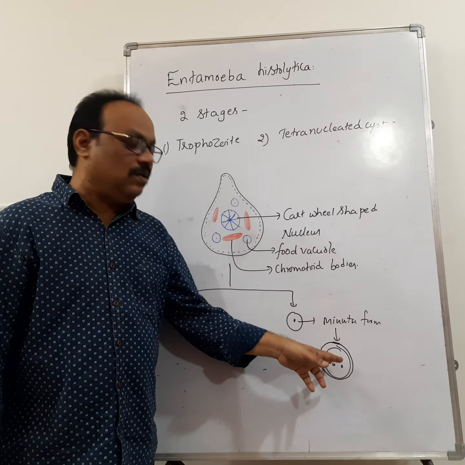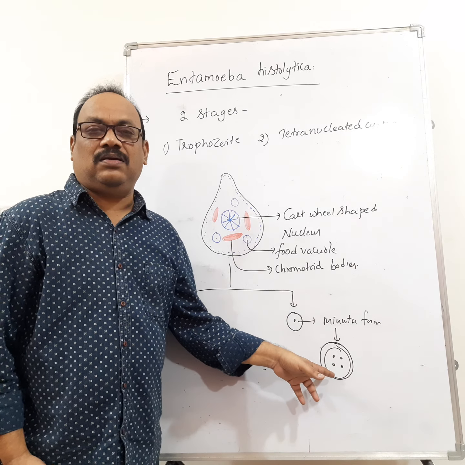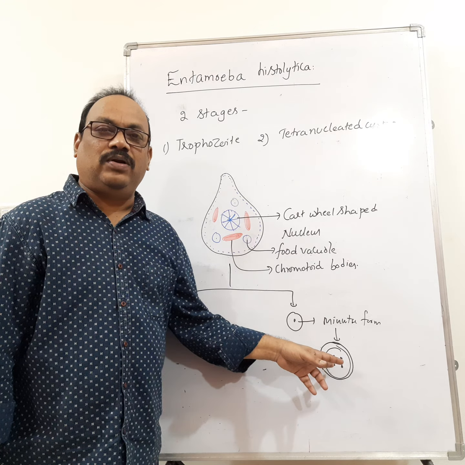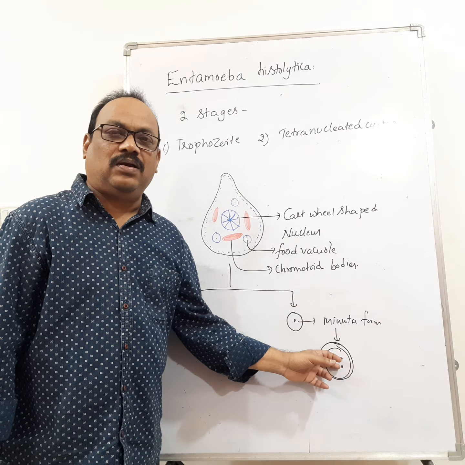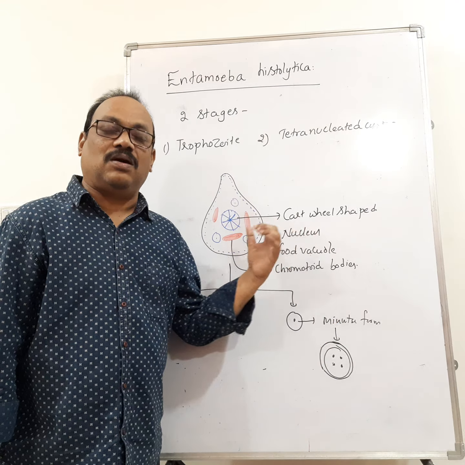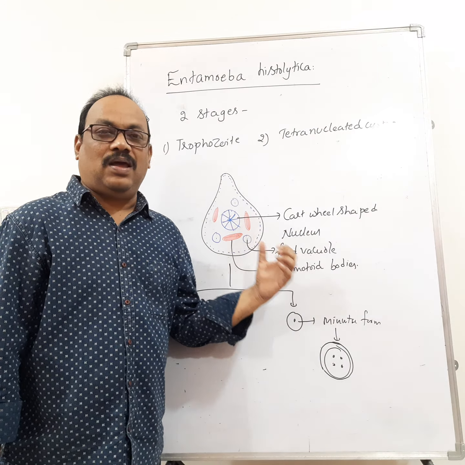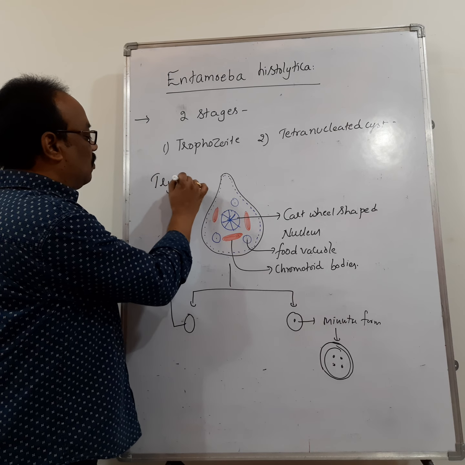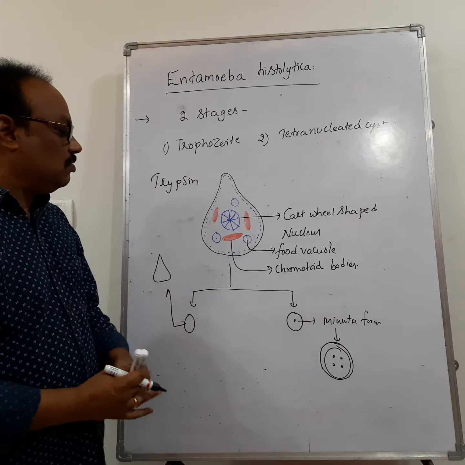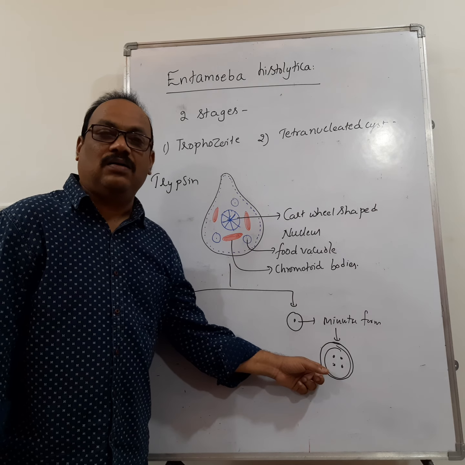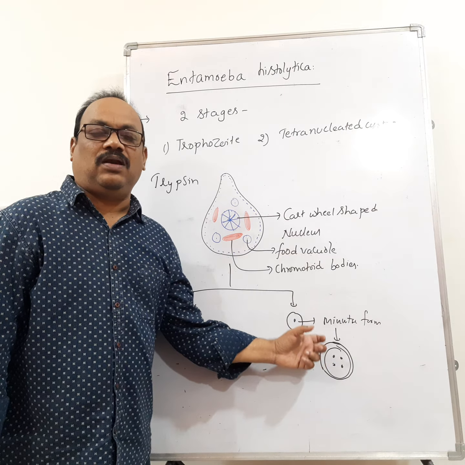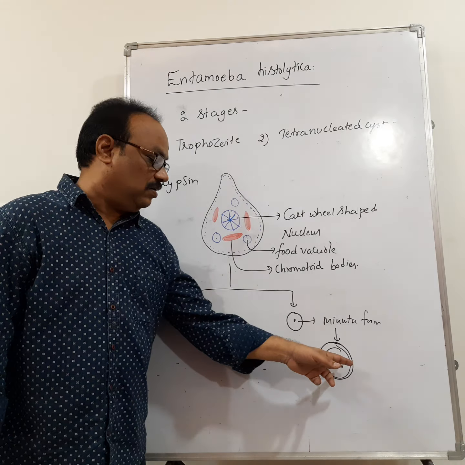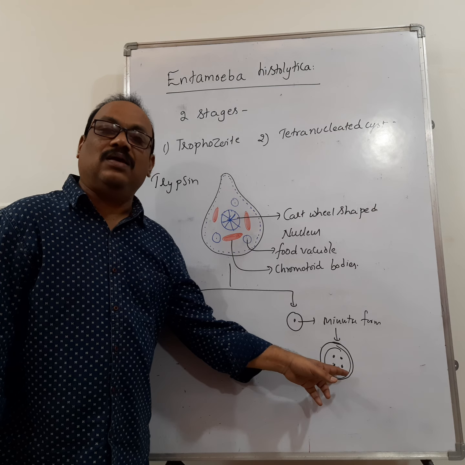When the human fecal matter contaminates food and water, the tetranucleated cyst enters our stomach. In the stomach, an enzyme called trypsin dissolves the cyst wall. Once the trypsin dissolves the cyst wall, the tetranucleated stage is liberated.